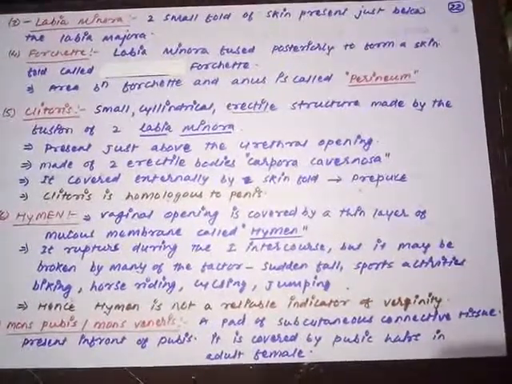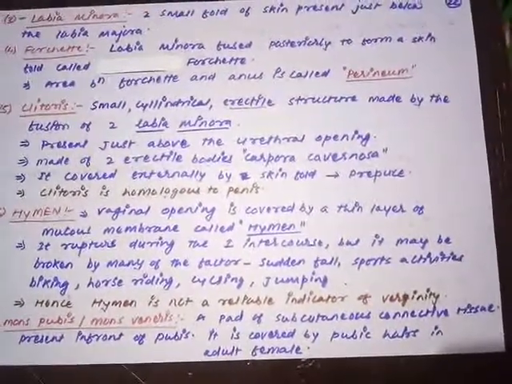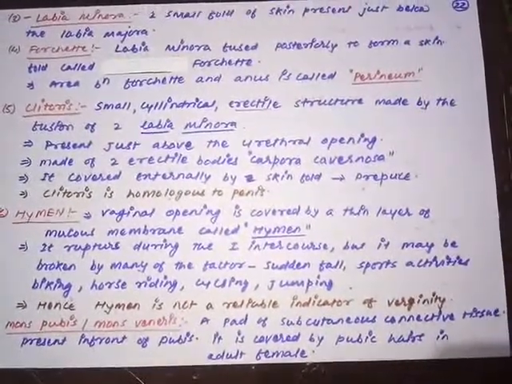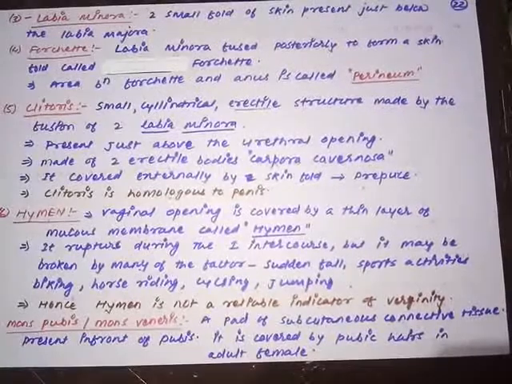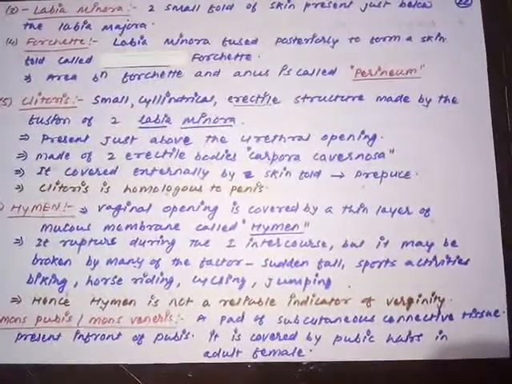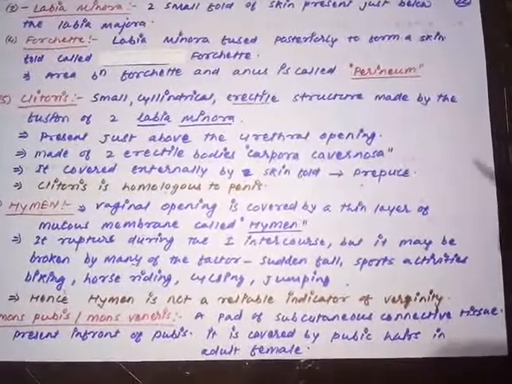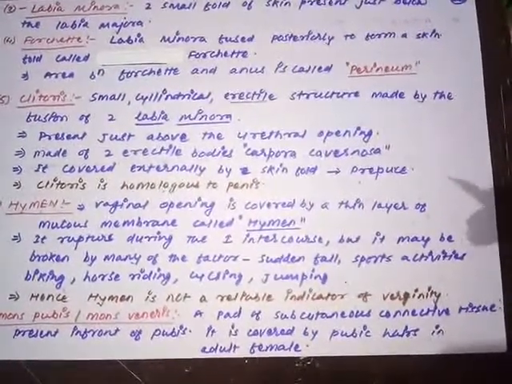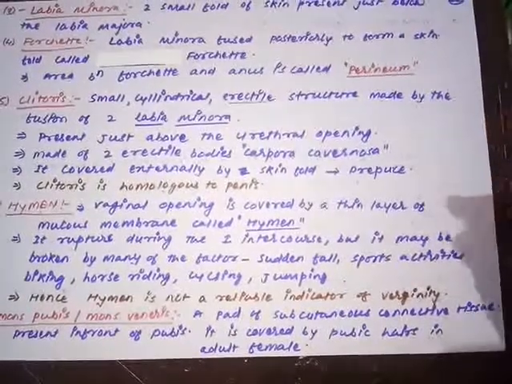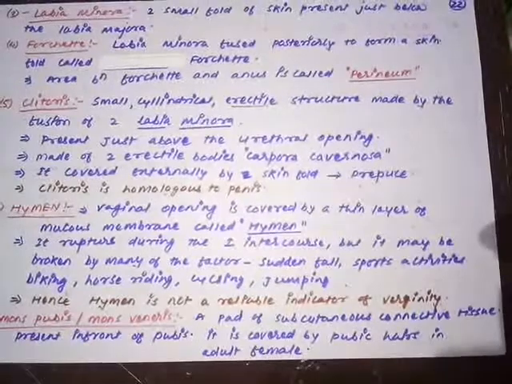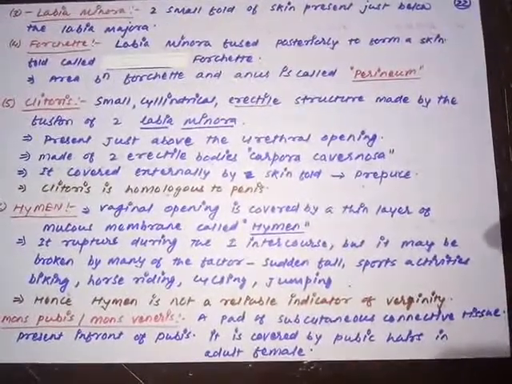That is called the mons pubis, because it is in the pubis region. It has some hair in the adult female, not in the child. The hairs present there in the adult female are called mons hairs.